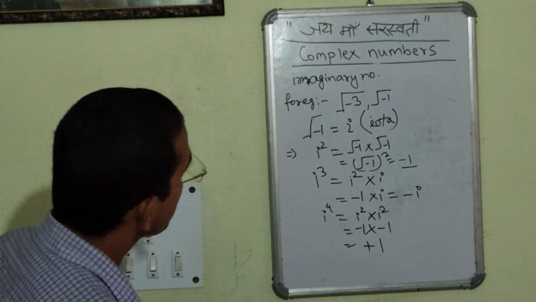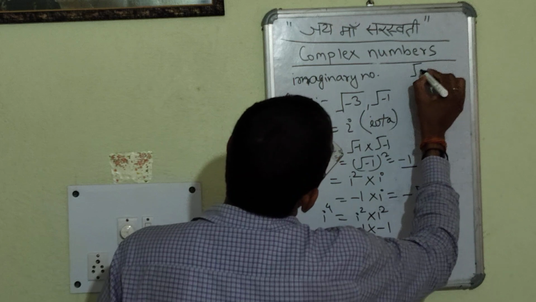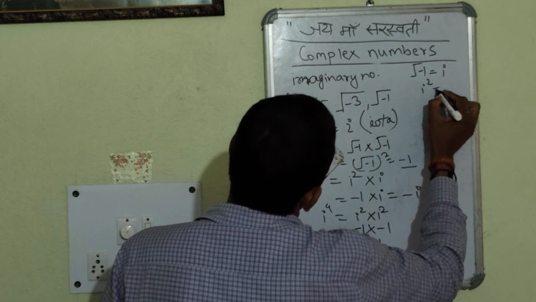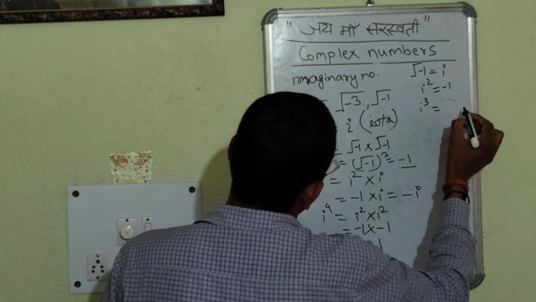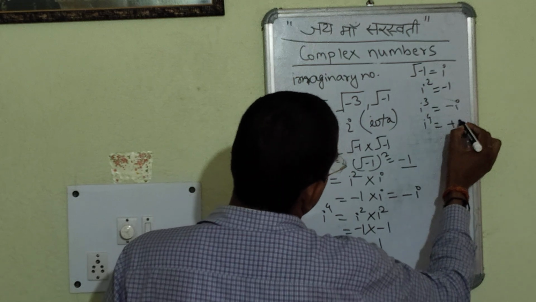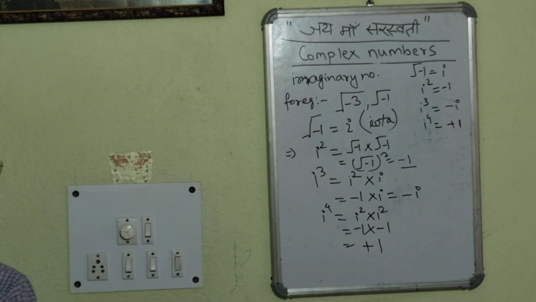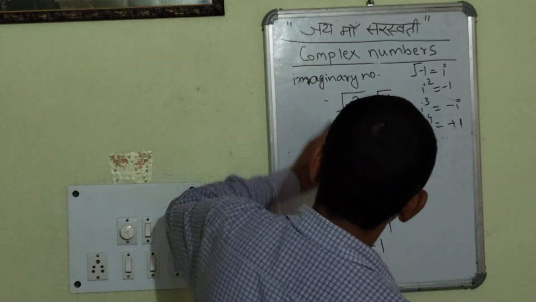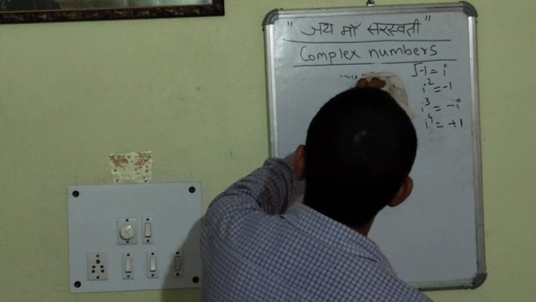So we will be writing here in a separate column all these values, so we can use them as a basic thing. Under root minus 1 is i, i square is equal to minus 1, i cube is equal to minus i, and i to the power 4 is equal to plus 1. So these things we had seen, and we will be slowly moving to some more concepts which will render more transparency while solving complex numerical problems.